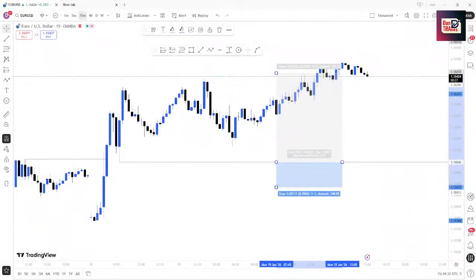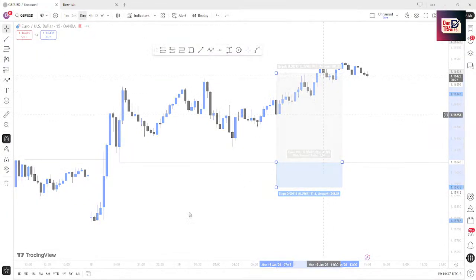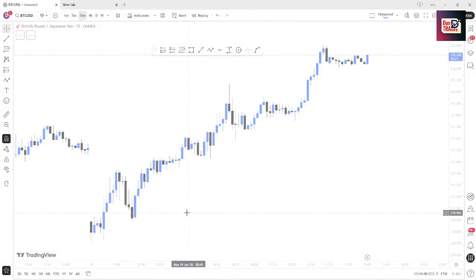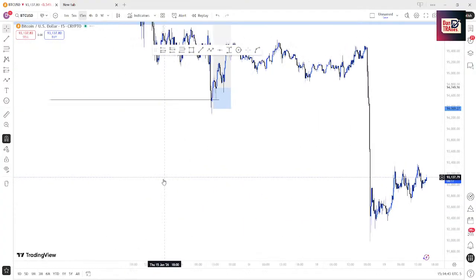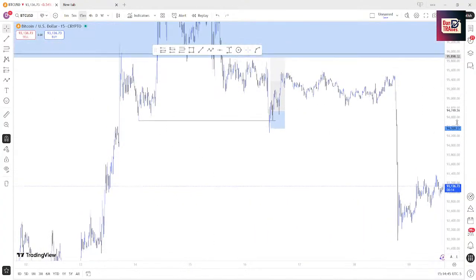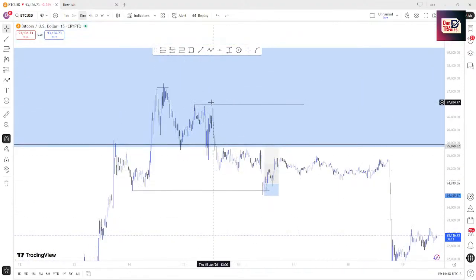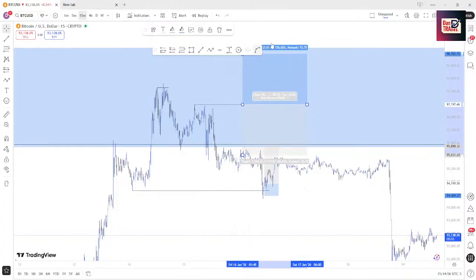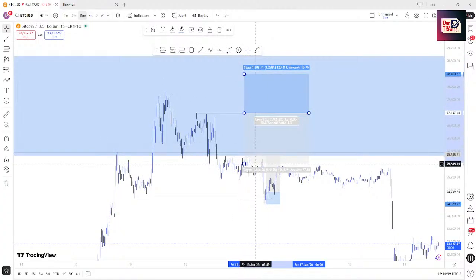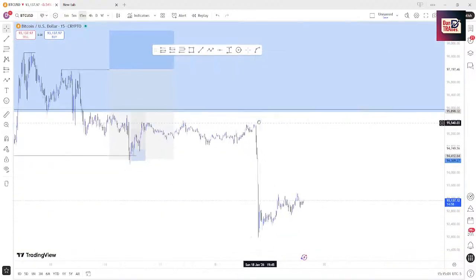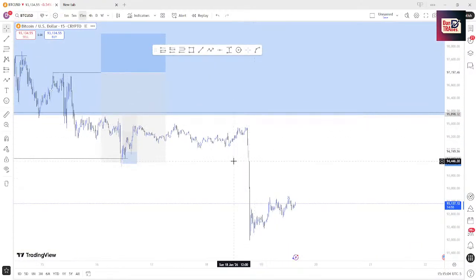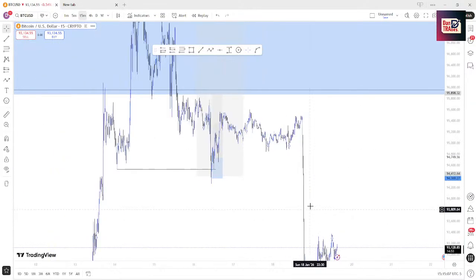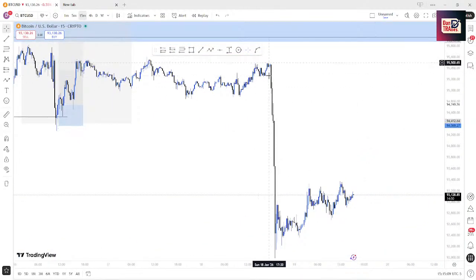Let me give you a quick example. I had a BTC sell trade, but it wasn't at a good area. I wanted to sell from this area here. Everything is going to look new to you, but you're going to understand after a few days. So I had a BTC sell here, but price chose to sell here. I could have just jumped in when I saw this, but I didn't do that. That's not part of my idea, so I'm not going to do that.